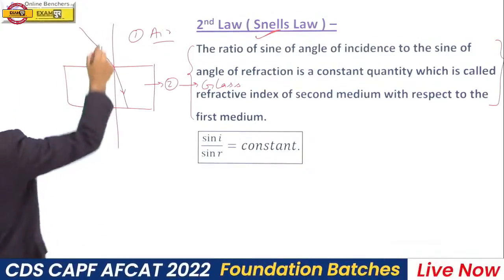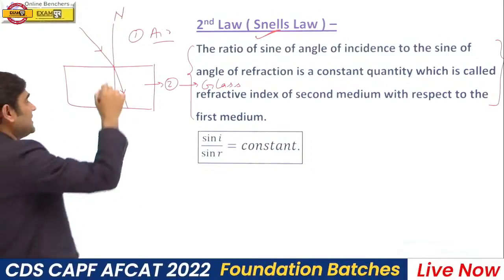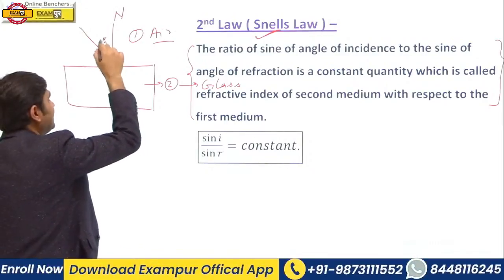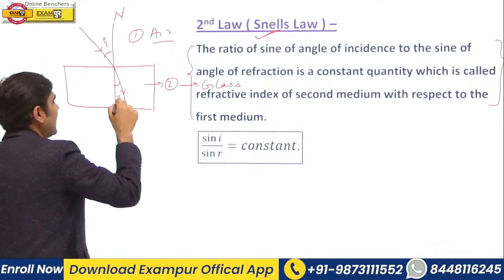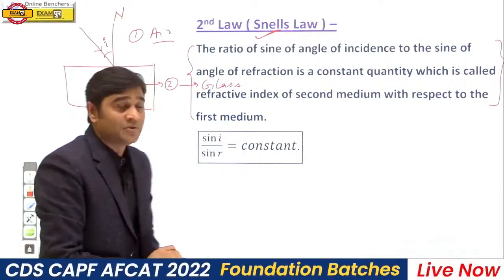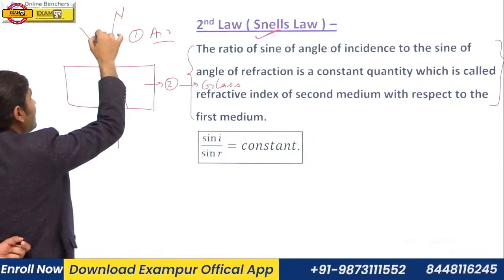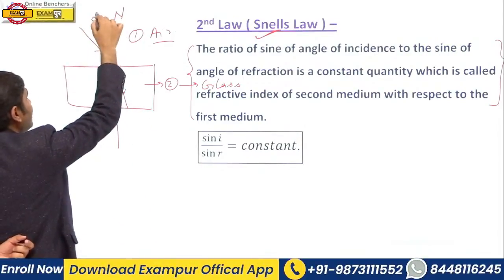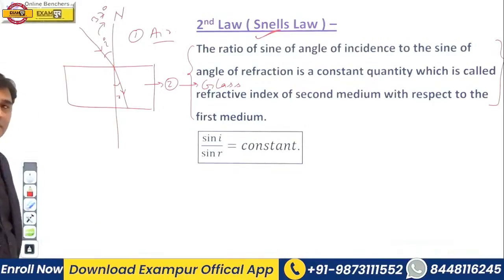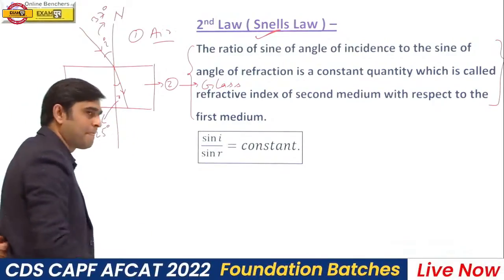So this is the incident ray, this is the normal, and this is your refracted ray. What is the angle of incidence? i, and this is your angle of refraction. Suppose the light ray goes from air to glass, and suppose the angle of incidence is 37 degrees, and the angle of refraction is 25 degrees.